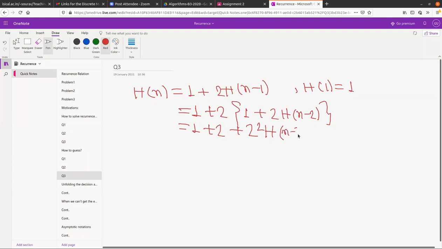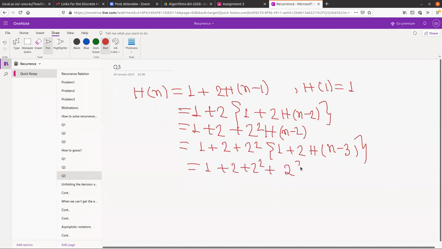If I am doing anything wrong in the calculation, please shout out, because I am also not very good at doing this calculation. 1 plus 2 Hn minus 3. So here we get 1 plus 2 plus 2 square plus 2 cube Hn minus 3.